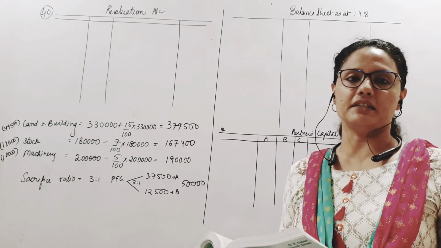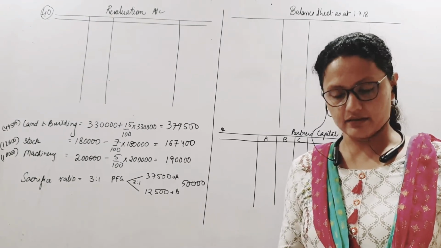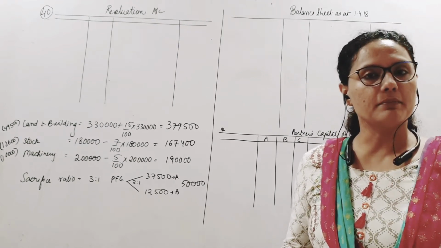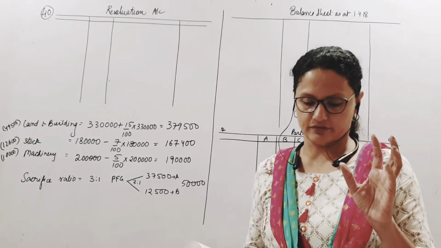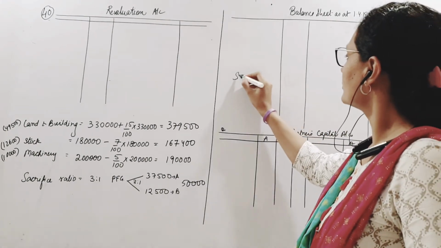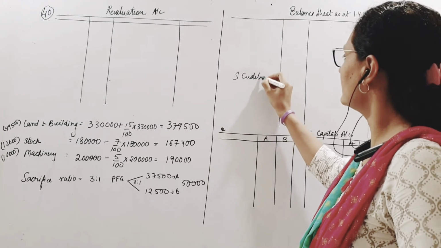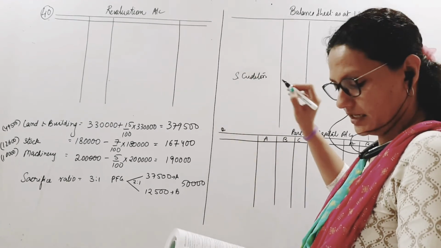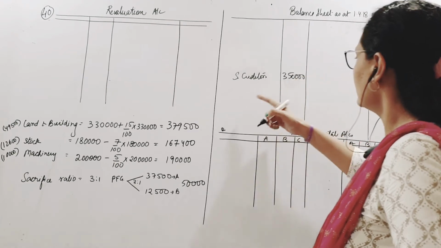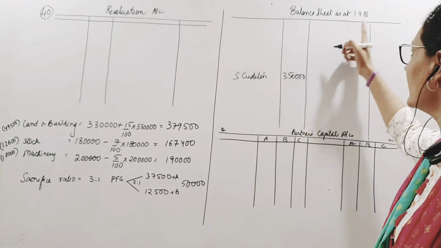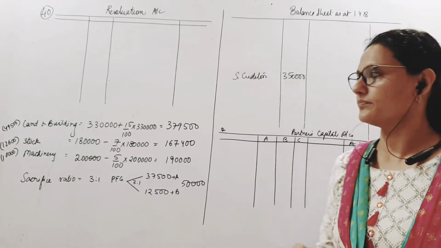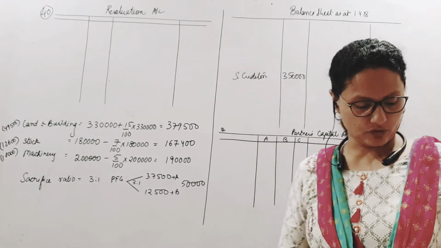What is given in the liability side? Sundry creditors, 3,50,000. There is no change, meaning no change in the liabilities, right? The sundry creditors amount here. Therefore, that same amount can be put in the fresh balance sheet post admission. So 3,50,000 comes here. This is the fresh balance sheet, and what is the date? 1/4/18. The date of admission of the partner. Okay. So this remains the same, no change.